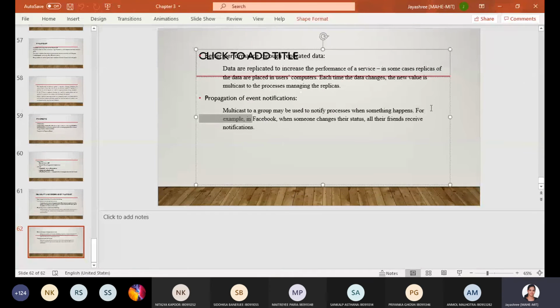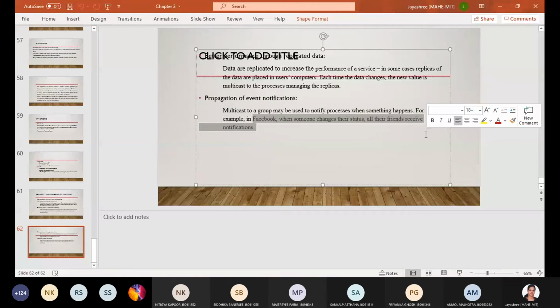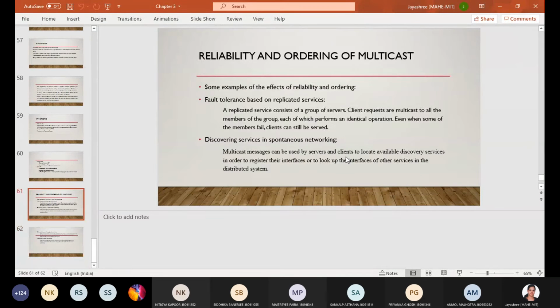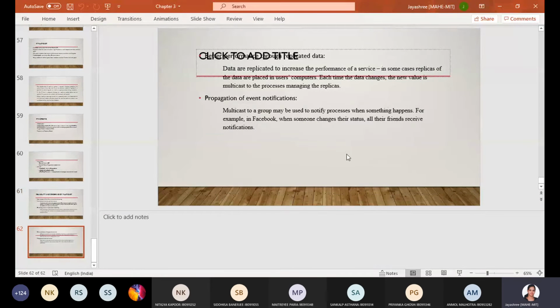It's there in the slide, no? You can just read it.